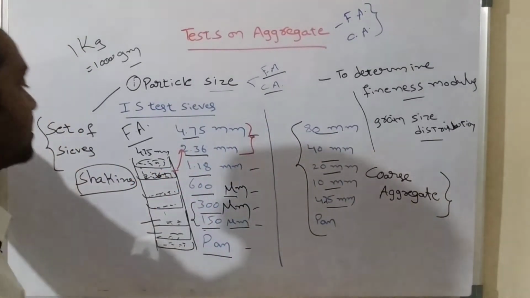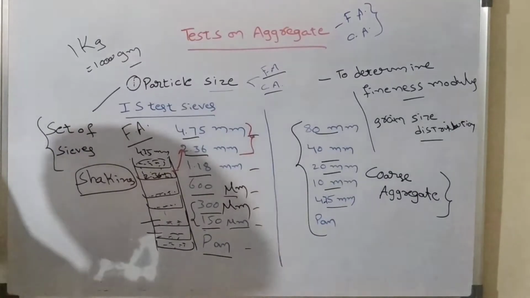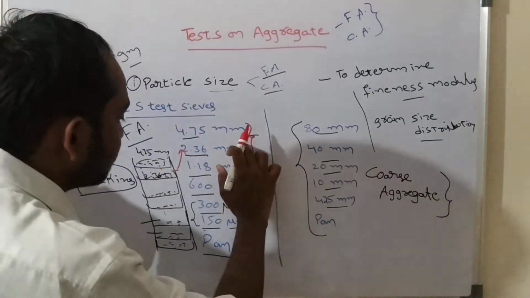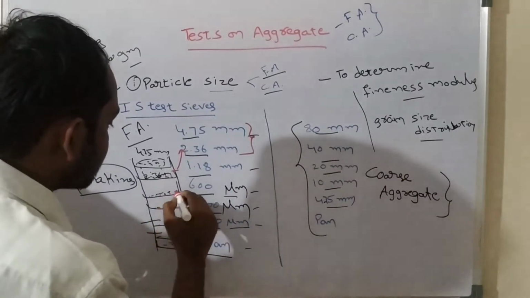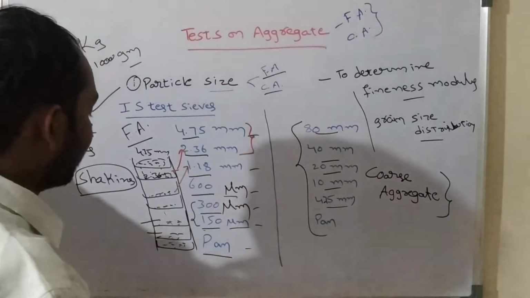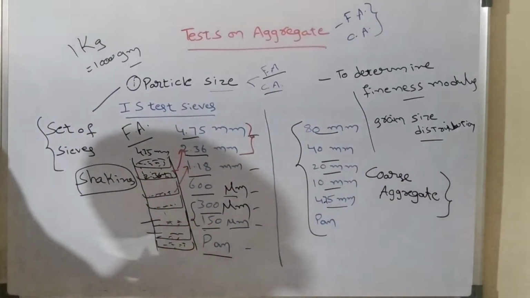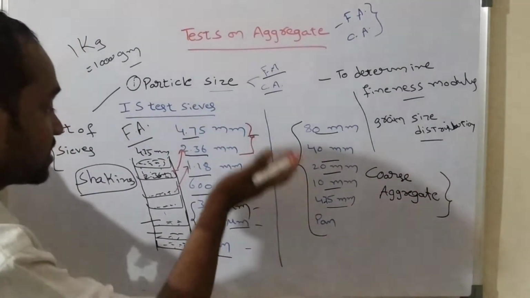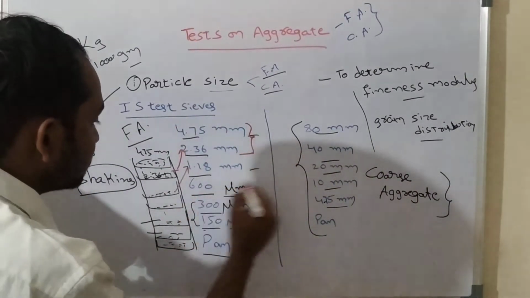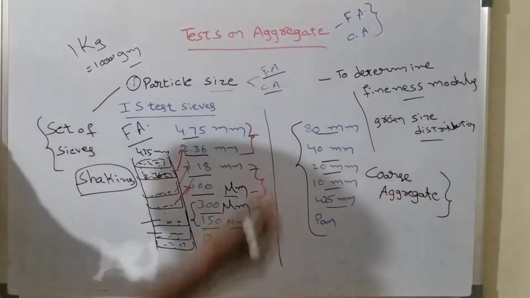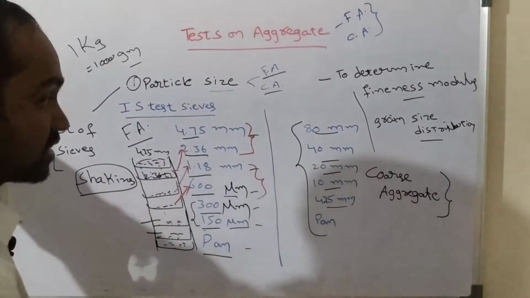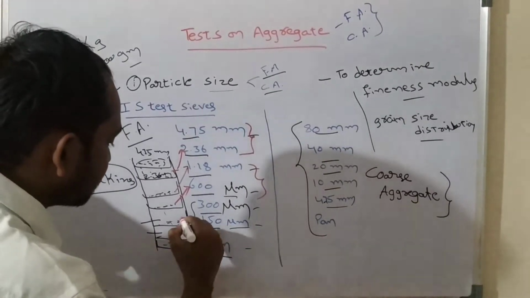In the same way, the particles whose size is less than 2.36 mm and greater than 1.18 mm will settle in this sieve. The particles whose size is less than 1.18 mm and greater than 600 micrometers will settle in this sieve. And the particles whose size is less than 600 micrometers and greater than 300 micrometers will be retained here.